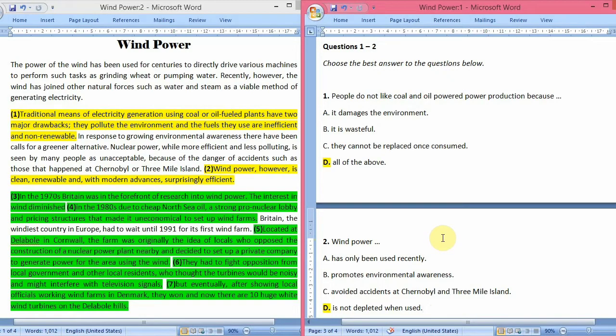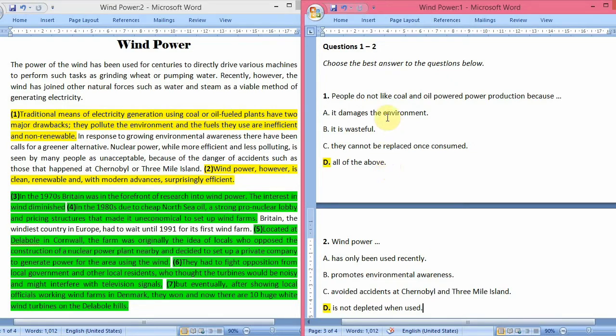So today we are going to do the reading answers of a reading academic passage, Wind Power. Okay, so without wasting any time, let's begin. Let's do it. So the first two questions are multiple choice questions. Let's begin with the first question.